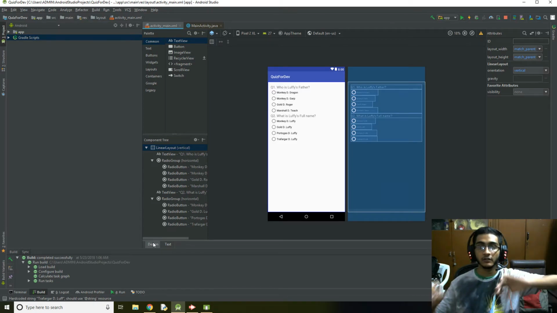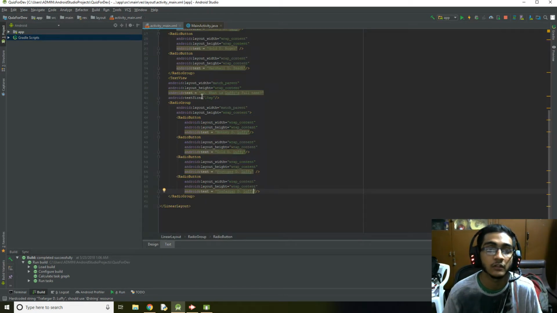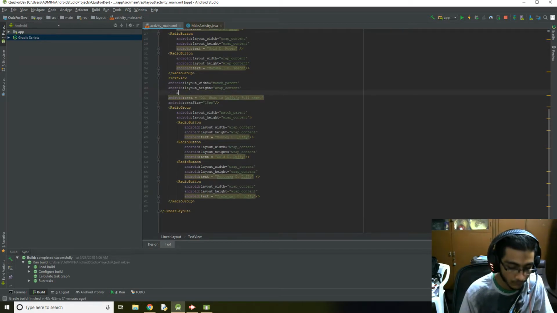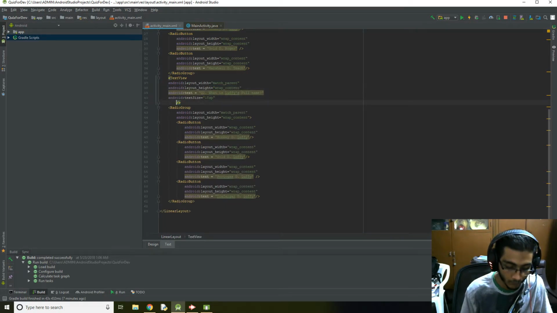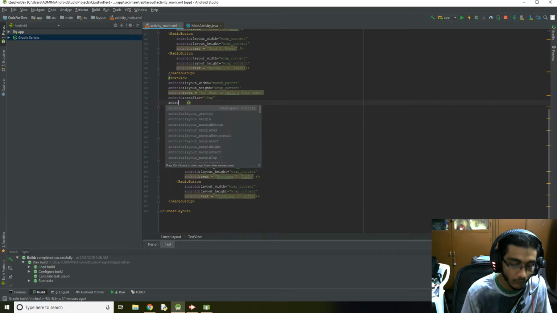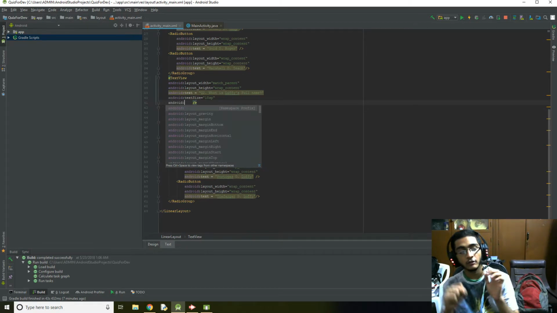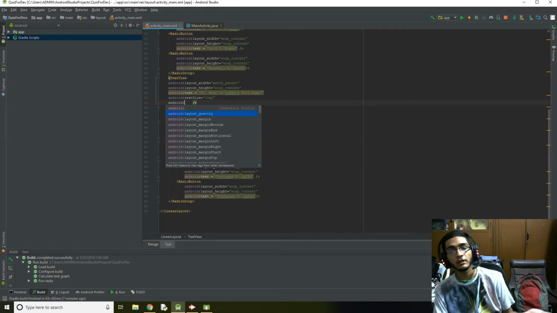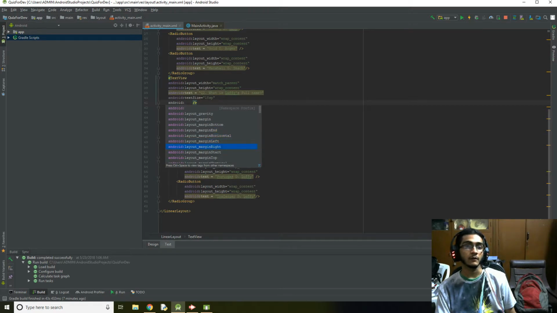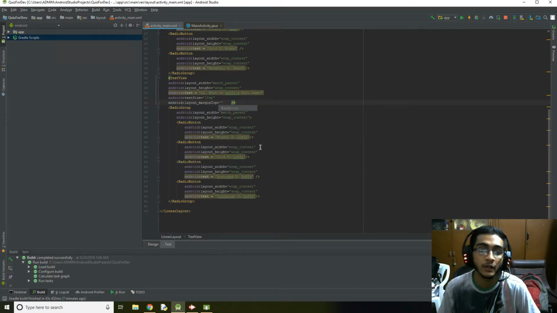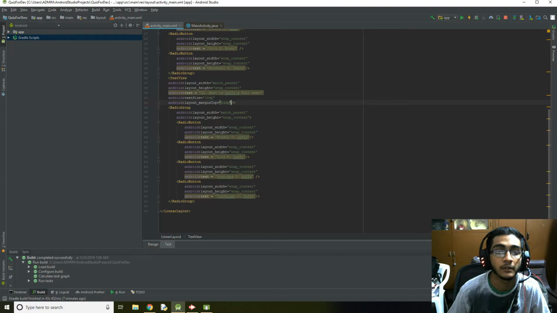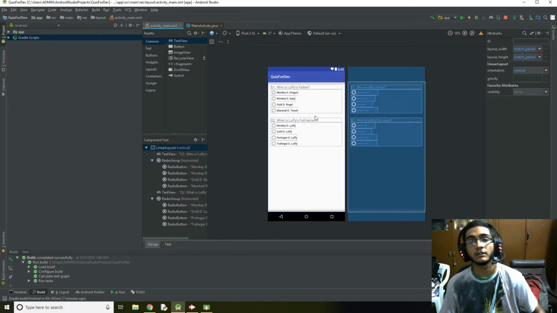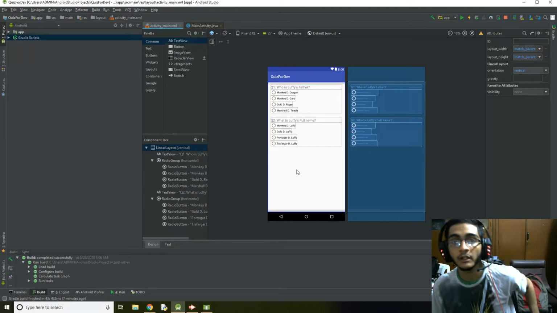But I want some spacing. There should be some sort of good spacing here, so let's add the spacing here. To do the spacing, we can either use margin spacing or padding spacing. I prefer margin because it looks neater. So let's make margin from the top because I want some spacing from the top. Let's make it around 24 dp. Let's see what I mean in a minute. See that? This spacing is the 24 dp I'm talking about. I think it looks pretty good.